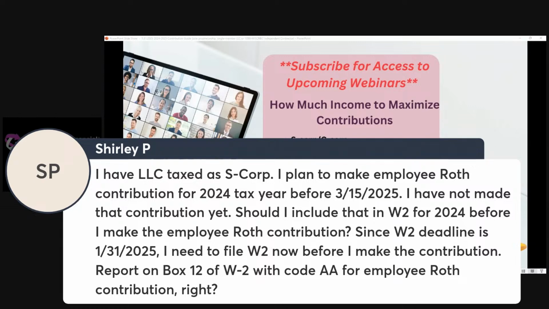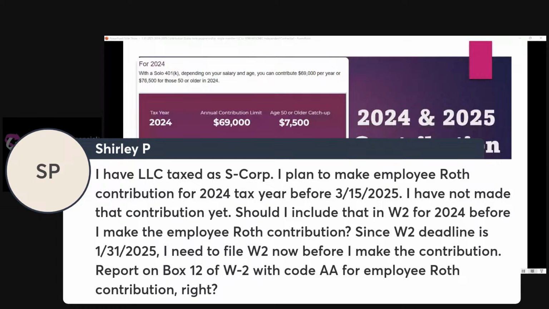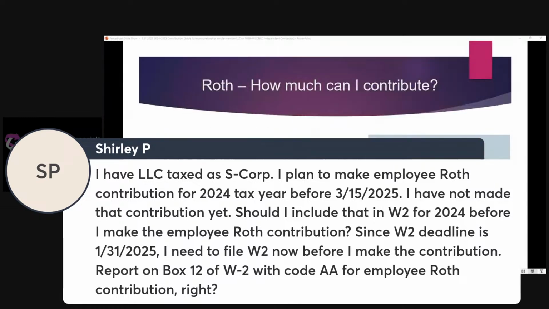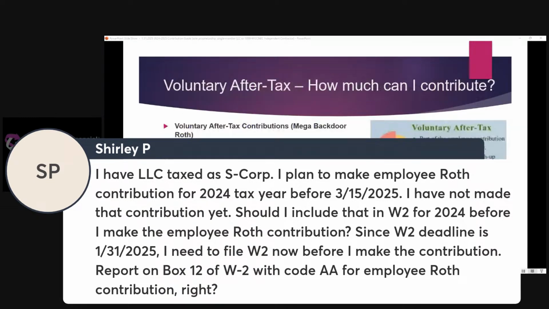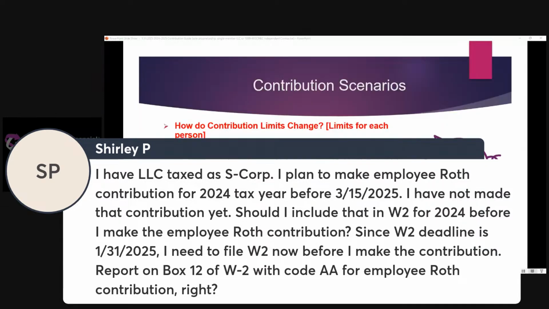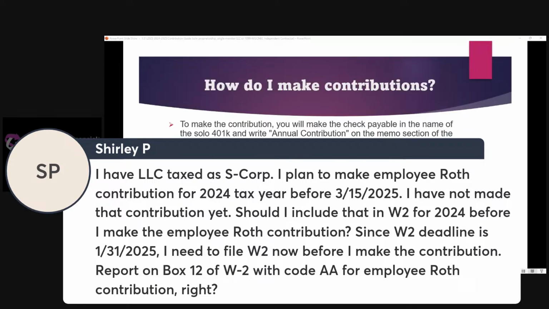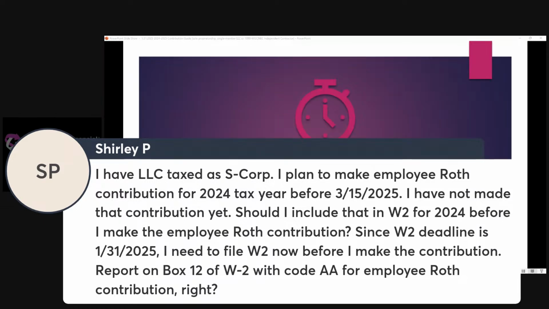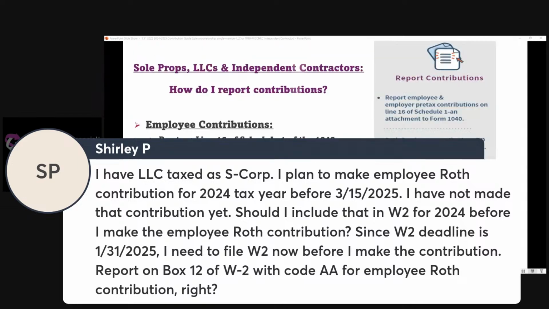So yes. As long as the plan was set up on or before December 31st, 2024, the solo 401k participant would have preserved the ability to make all types of contributions, including employee contributions, by the business tax return deadline, including extension, in 2025. Now, as far as how to report those contributions, I'm trying to pull that page up. There it is. Oh, this is for Sole Prop. But yes, it's box 12 of W-2 with code AA. That is correct.